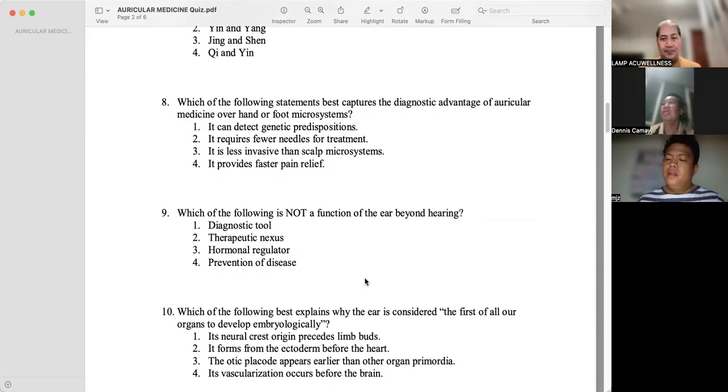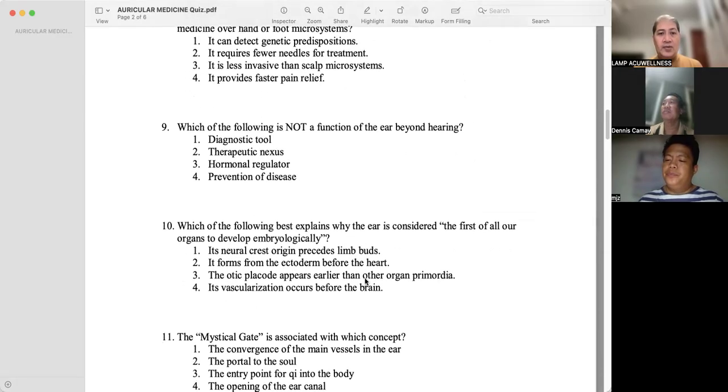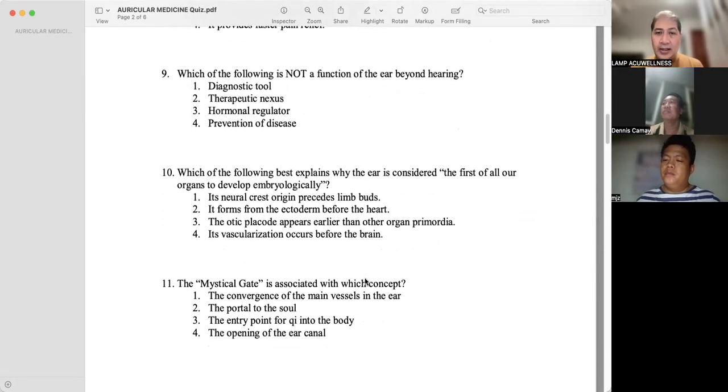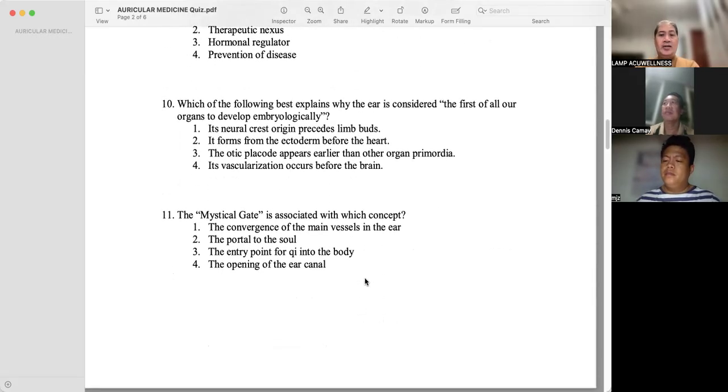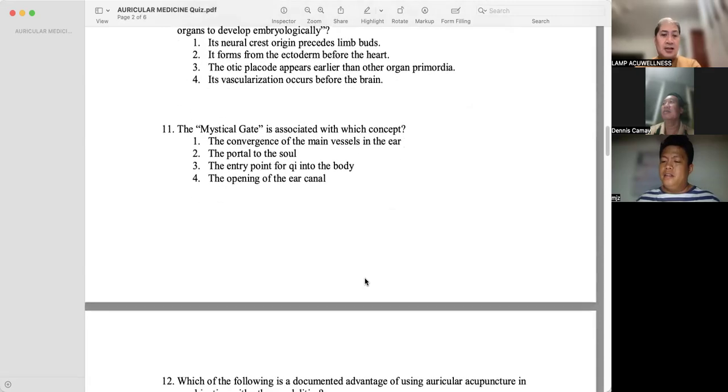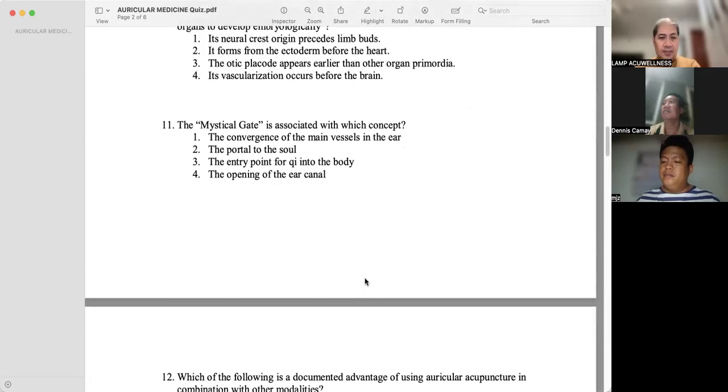It can detect genetic predispositions. Which of the following is not a function of the ear beyond hearing? Hormonal regulation. Which of the following best explains why the ear is considered the first of all our organs to develop embryologically? The optic and bulb appear earlier than other organ primordia. The mystical gate is associated with which concept?